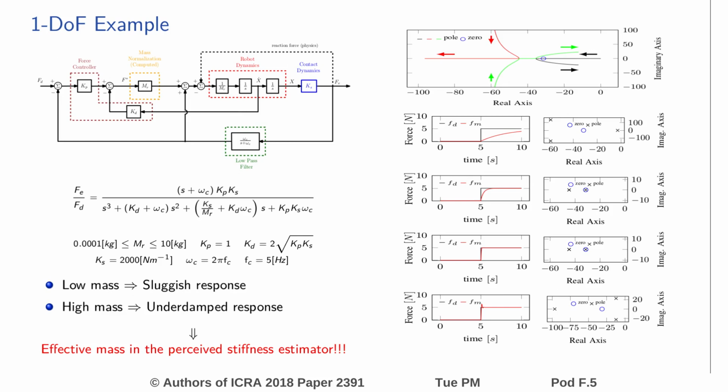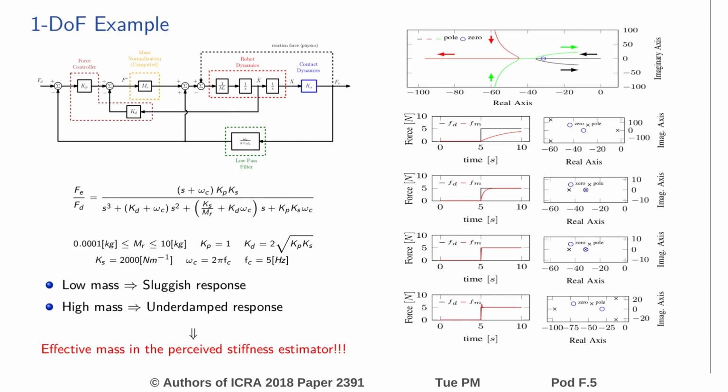Let's see through a simple example how the inertial parameters affect the force control performance when force feedback is filtered. A one-DOF robot is controlled in contact by a PD controller. Robot mass is the variable parameter, while the other terms remain constant. Simulations showed that, despite linearization, systems with different masses have different performances.